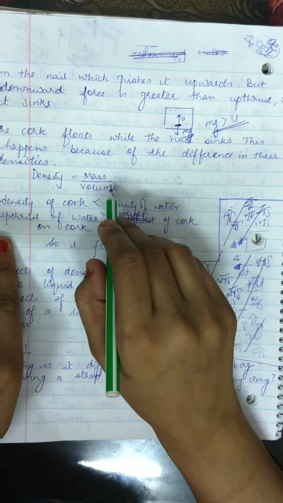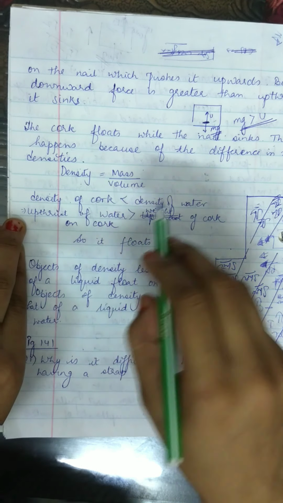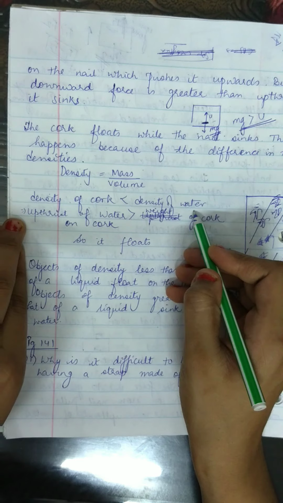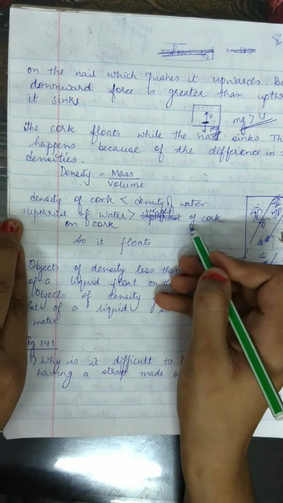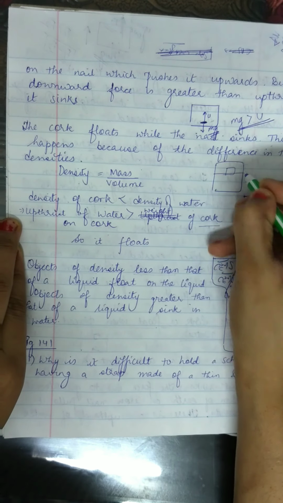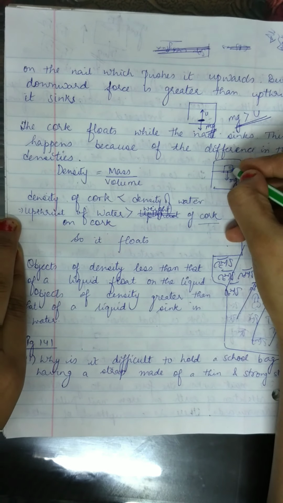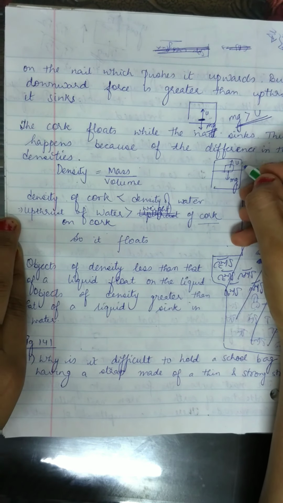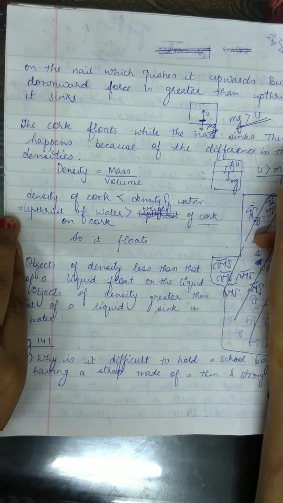Density, we have studied, is equal to mass upon volume. Density of cork is less than density of water. So the upthrust of water on the cork is greater than the weight of the cork. So this cork is floating on the surface of the water. Weight of the cork acts downward, upthrust acts in the upward direction. It is floating because upthrust is greater than the weight of the cork.